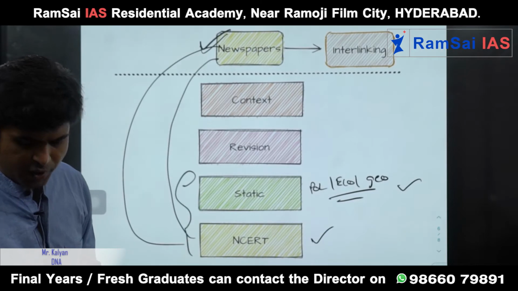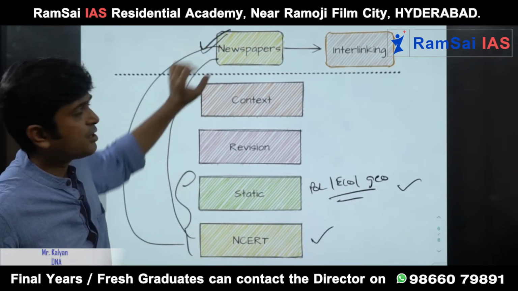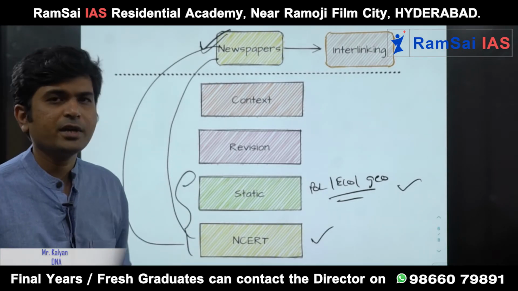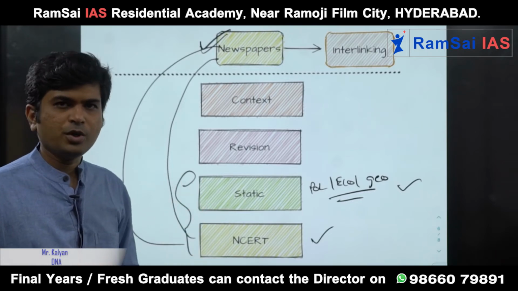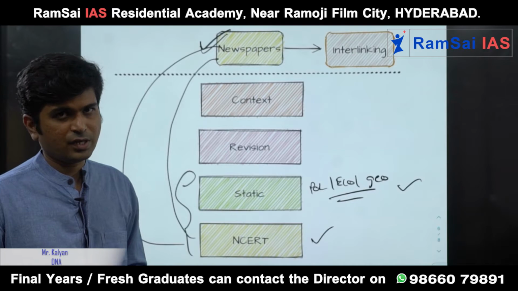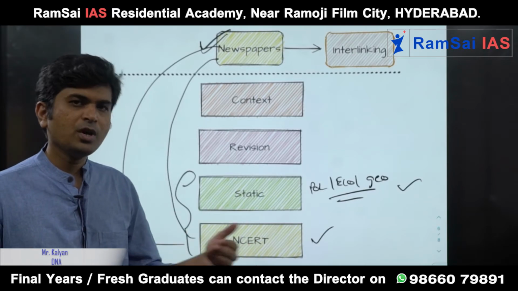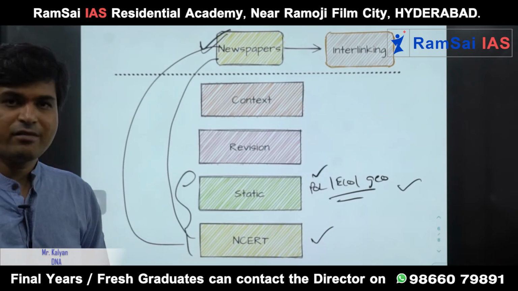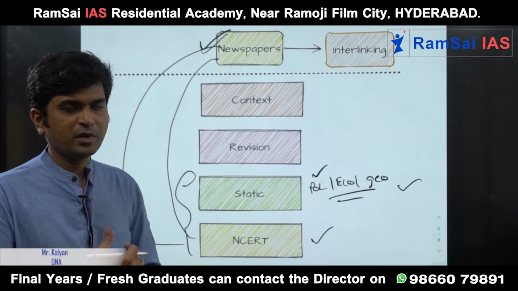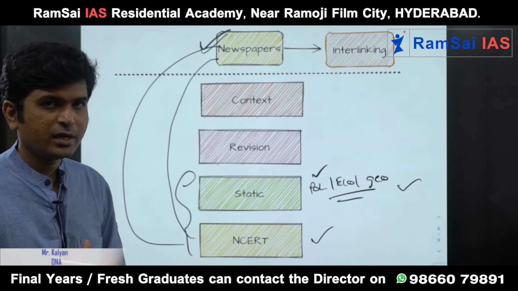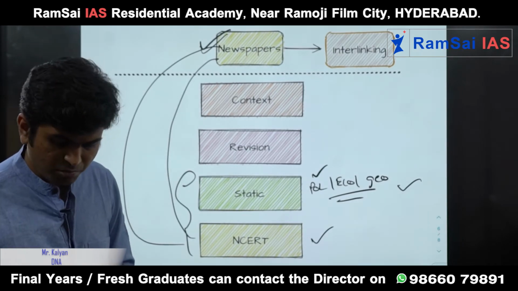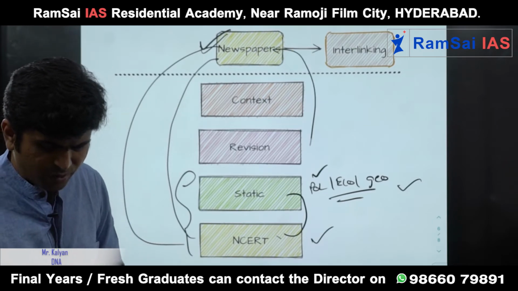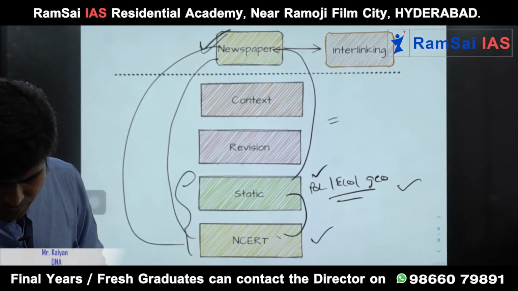Next, not only reading these two things, you have to revise them with the newspaper. Yesterday or the day before yesterday, the Chief Justice of India lamented that corruption is increasing in politicians. What we call criminalization of politics is increasing, in spite of Supreme Court judgments and progressive decisions. So we need to know why we need clean, fair elections, which you will understand from NCERTs, and how elected representatives are elected, that is your polity. So mixing NCERT plus Lakshmikant or any other polity textbook plus newspaper will give you a holistic understanding.